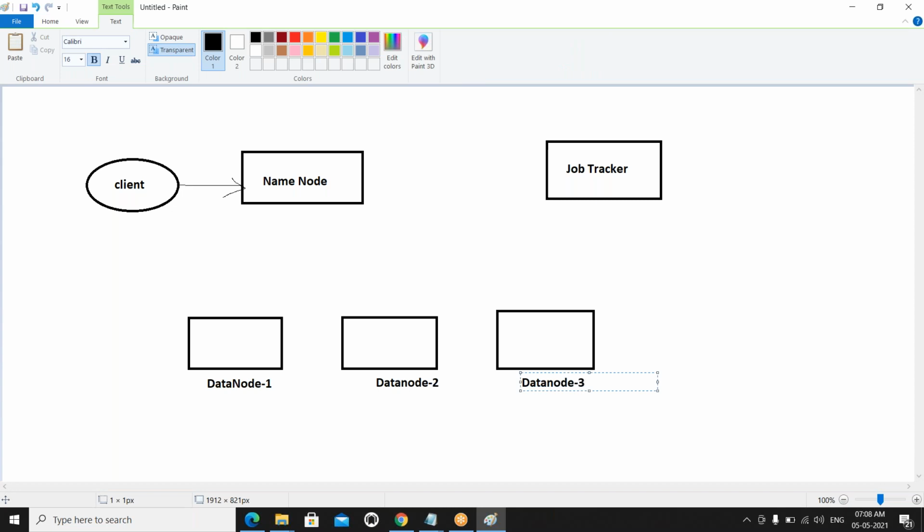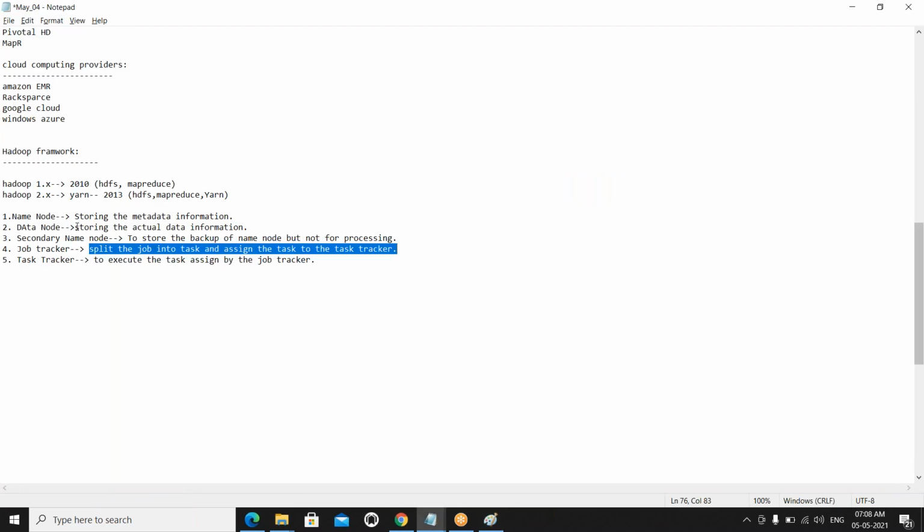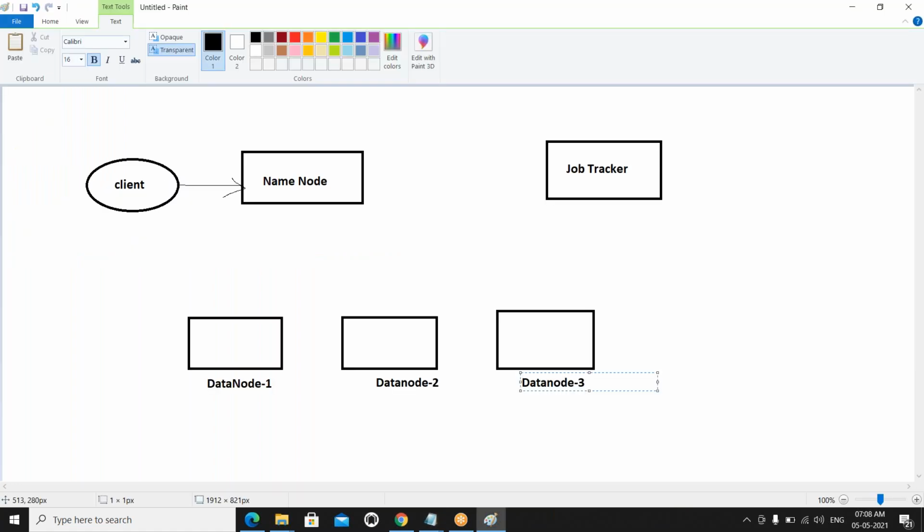What is the data node's responsibility? Storing the actual data. Here the actual data is there. The data node is going to store the data, but who is going to assign the total job? The job tracker.